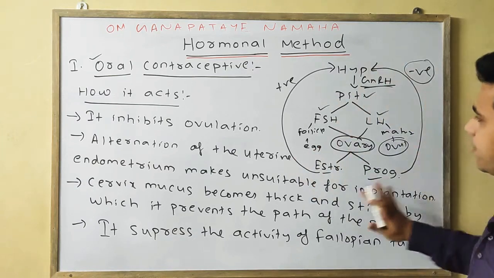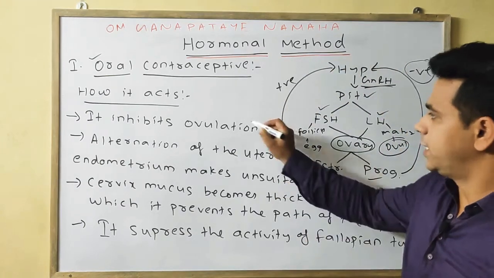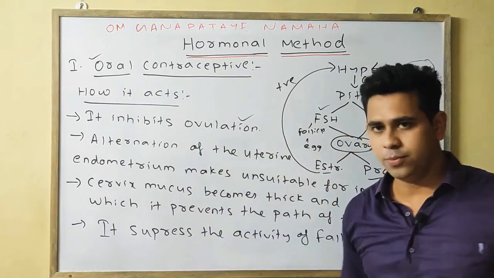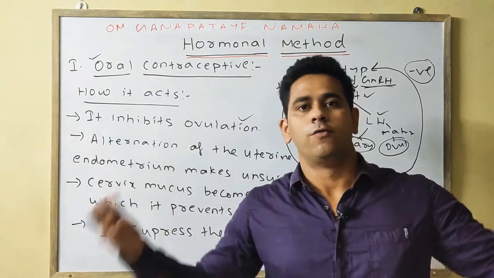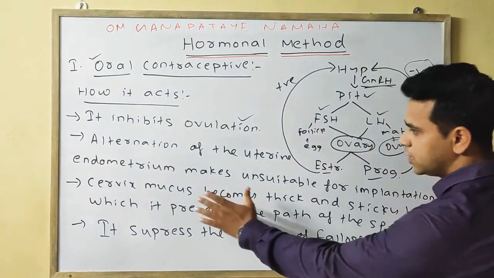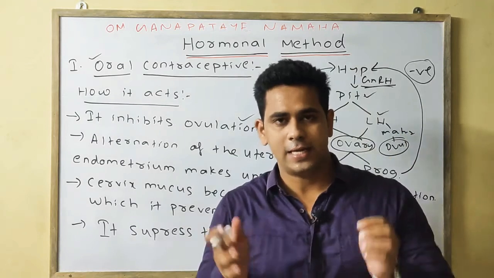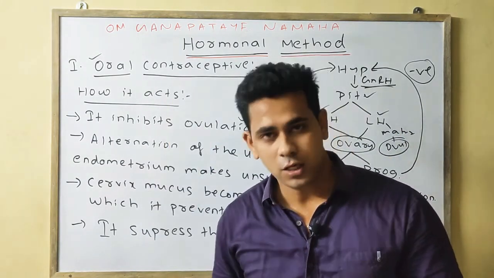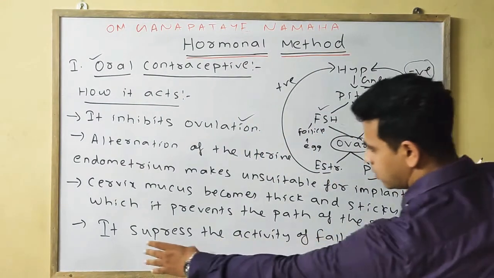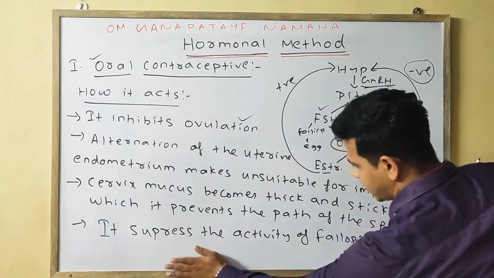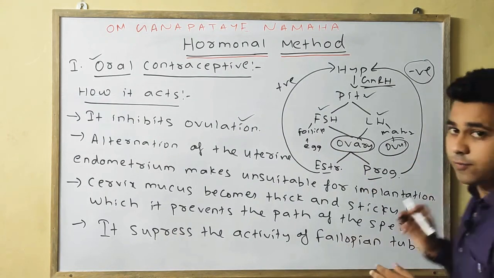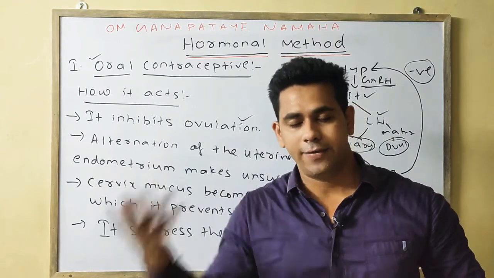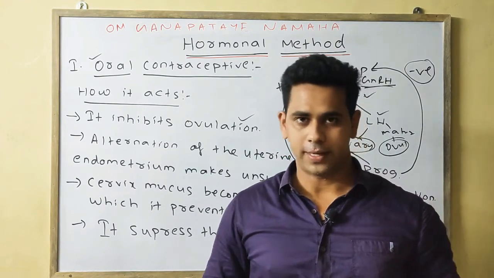First point, obviously by all this concept I have said, it inhibits the ovulation due to the alteration of the uterine endometrium, which makes an unsuitable environment for the implantation. The cervix mucus becomes thick and sticky, by which it blocks the path of the sperm. And last point, it suppresses the activity of the fallopian tube, which eventually leads to the prevention of the fertilization, and eventually to the prevention of the pregnancy.